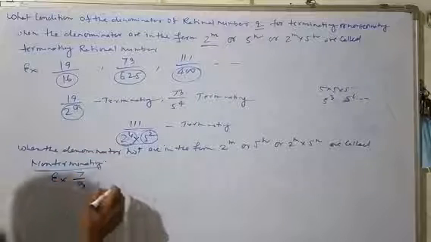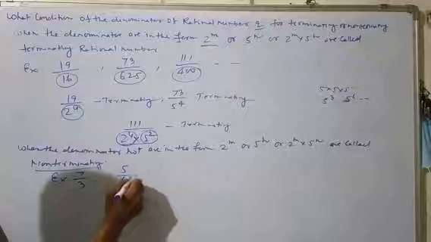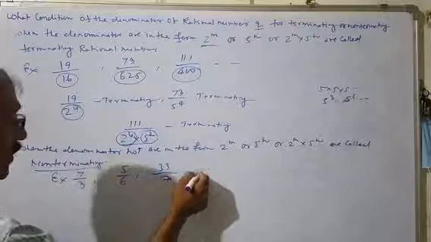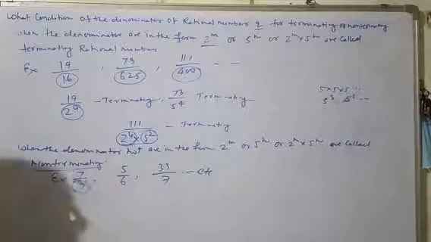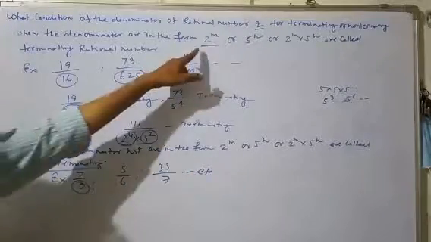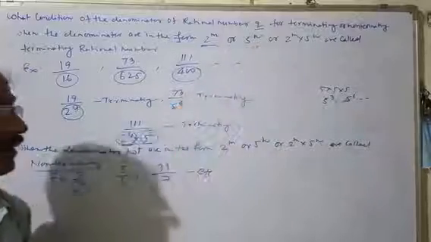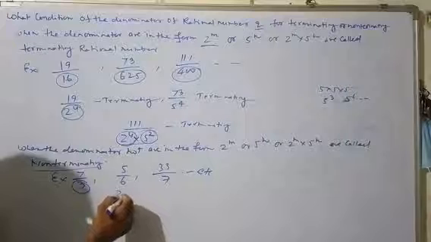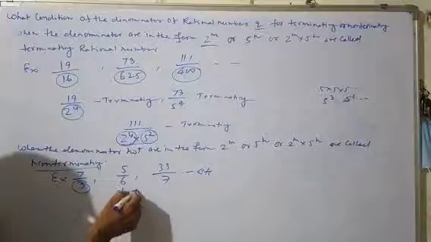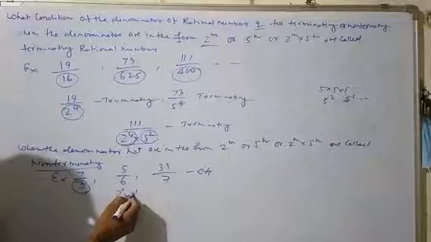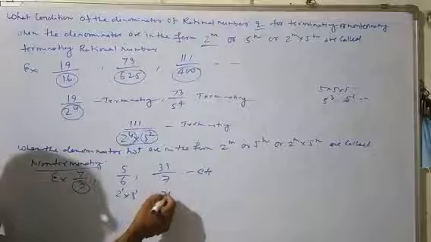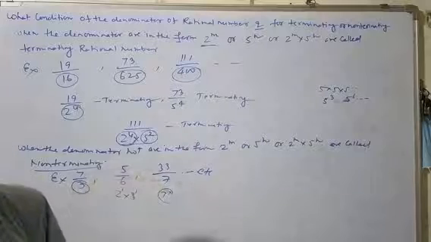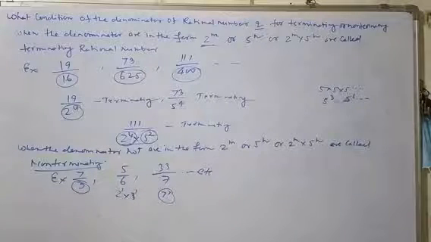7 upon 3, 5 upon 6, 33 upon 7, etc. Here the denominator is not in the form 2 to the power m, or 5 to the power n, or 2 to the power m into 5 to the power n. Here the denominator is 2 into 3, 2 to the power 1, but there is no 5 to the power n; here it is 3 to the power 1. Here it is 7 to the power 1. So we can say that these rational numbers are non-terminating rational numbers.